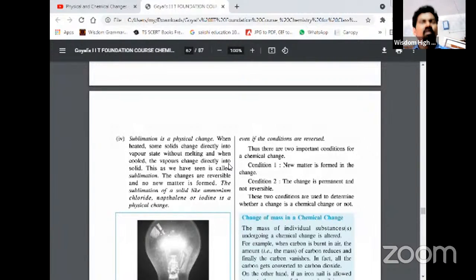Physical changes are those changes in which no new substance is formed, and that are reversible. If you alter the conditions, then the products may be reversed back to the original substance. Such changes are called physical changes. And chemical changes means what? Those changes in which a new substance is formed. Such changes are called chemical changes, and they are irreversible.